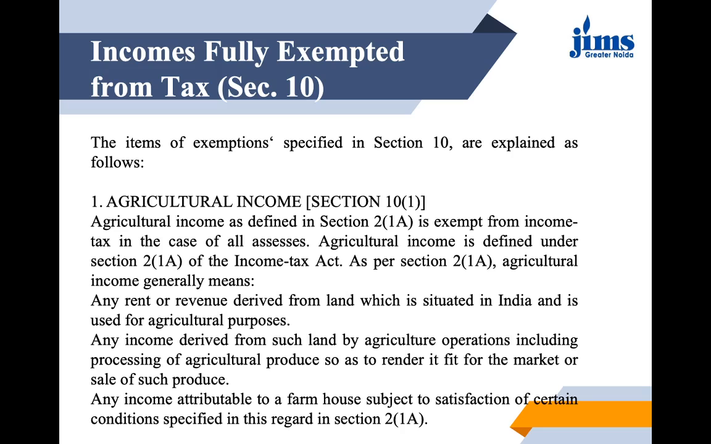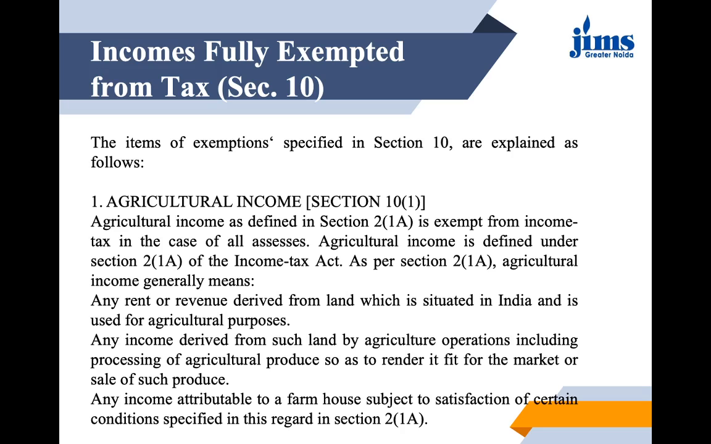First is, I will not go into this detail because I have given a whole video lecture on agricultural income. So section 10 subsection 1 gives you the idea of agricultural income, and it is defined in section 2 subsection 1A of Income Tax Act 1961, but the exemption is provided under section 10 subsection 1. Agricultural income is exempted from tax.